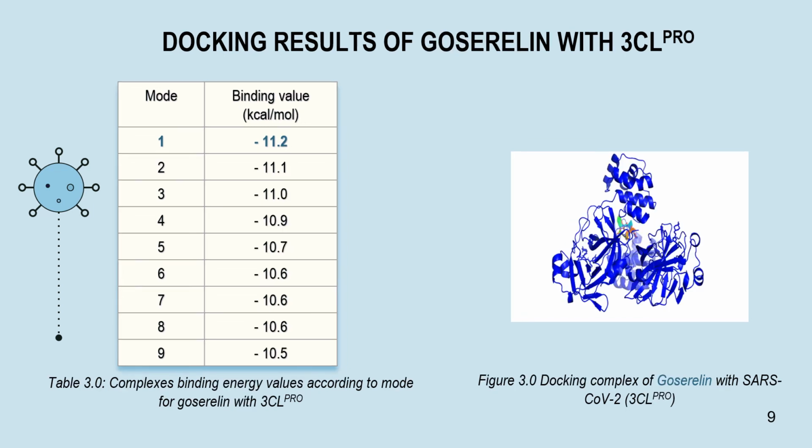While for the docking of goserelin with 3CL Pro, the binding energy is also the lowest at the first mode, at which the value is negative 11.2 kilocalorie per mole. The docking is also the same, whereby the blue color represents the 3-chymotrypsin-like protease strands and the rainbow is the ligand or the drug.